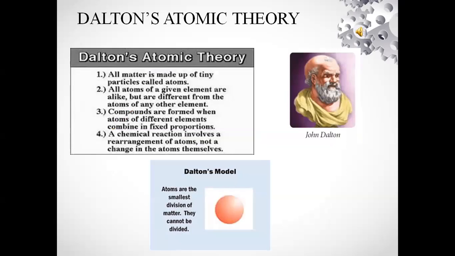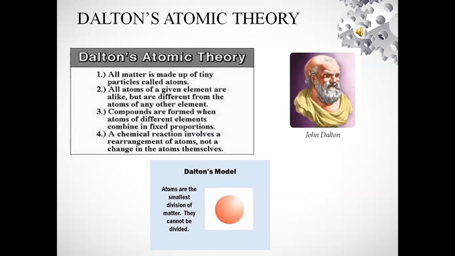Many scientists have studied the structure of the atom and advanced their theories about it. The first theory is Dalton's atomic theory. John Dalton proposed the atomic theory in the year 1808. He proposed that matter consists of very small particles which he named atoms. Dalton's atomic theories are: first, all matter is made up of tiny particles called atoms.